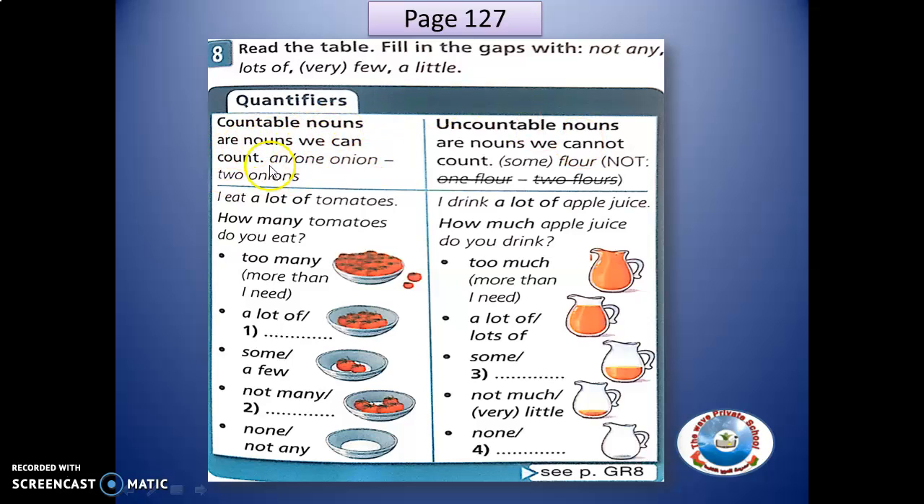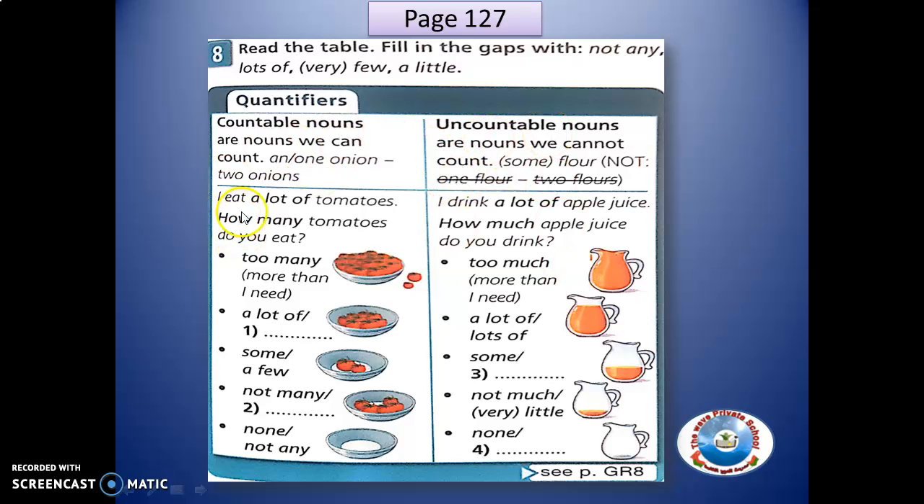Countable nouns are nouns we can count. Like we say 1 onion or 2 onions. We can count by our fingers or by numbers. The uncountable nouns are nouns that we cannot count. Actually, this food comes by grains or powder or liquid, like milk or sugar, coffee.